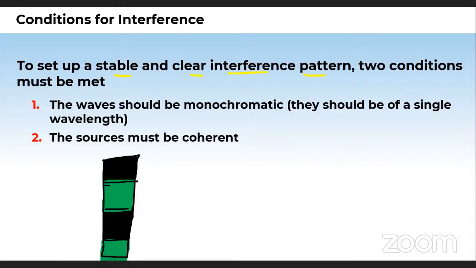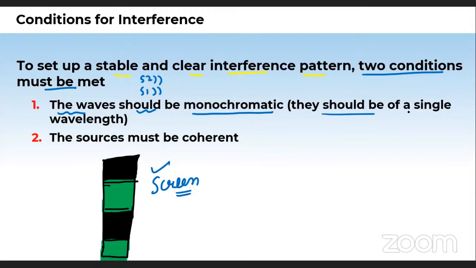So students, if you want such a pattern on the screen, you have to fulfill two conditions for this experimental procedure. What are these conditions? The first condition is this. The waves which you are using, I mean from the sources S1, S2, the wave of light, must be monochromatic. It means it must have a single wavelength.